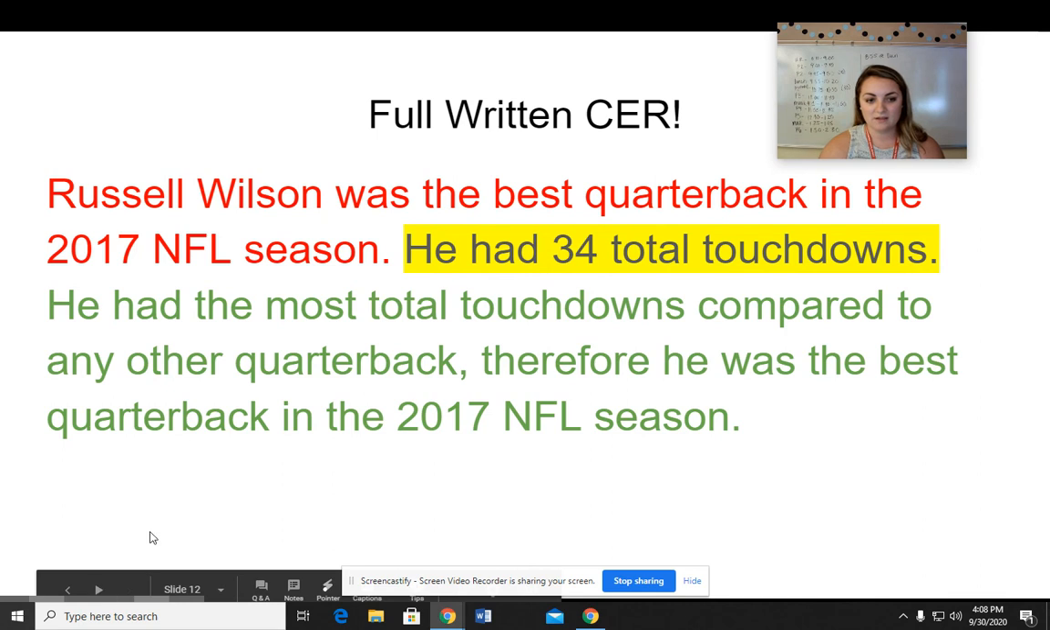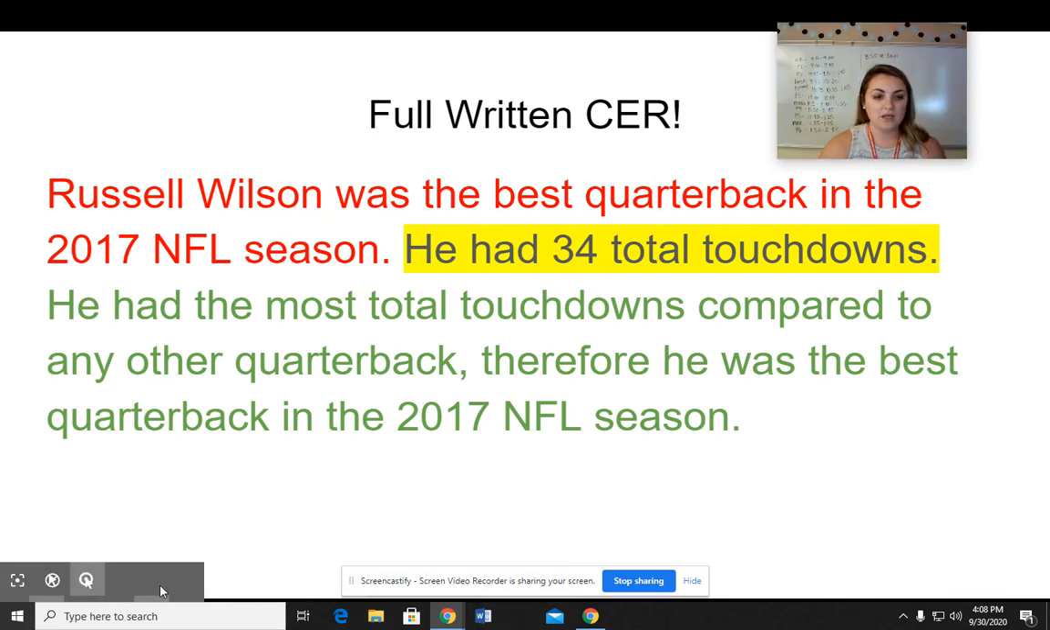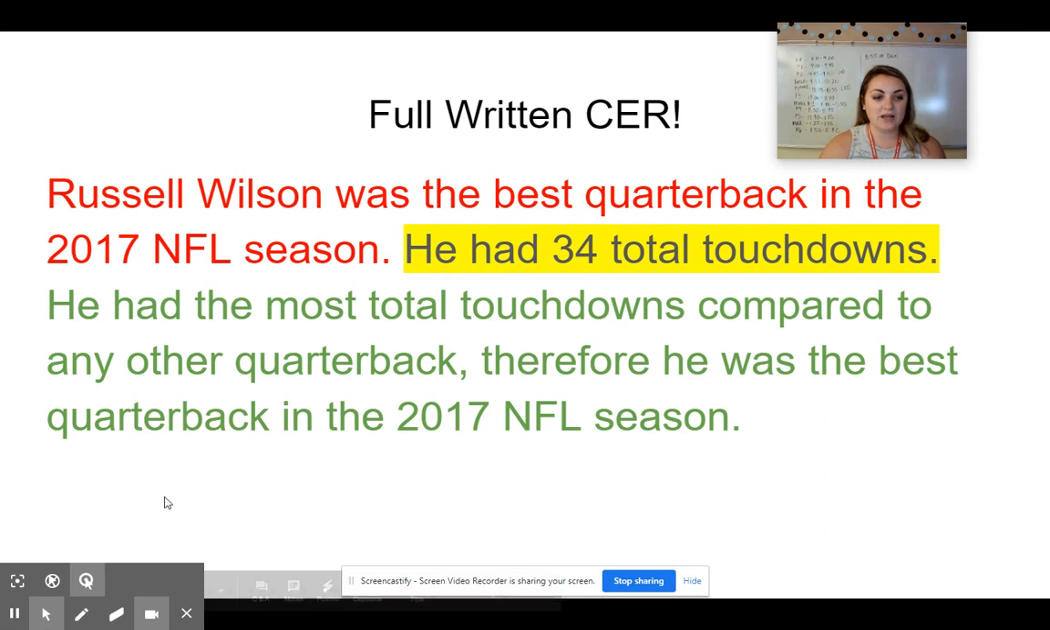Okay? So that is what we have for our claim evidence and reasoning. You guys are going to be doing practice on writing claim evidence and reasoning. And again, this is just practice. So you should use this video as an example, come back to this example, and use it to your advantage if you need help writing CERs in the future.